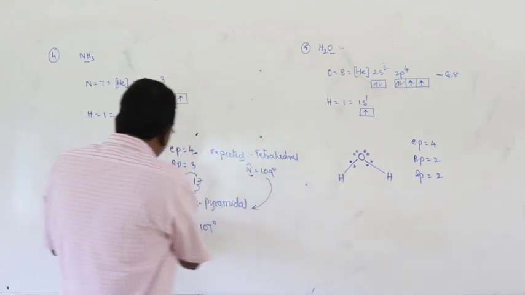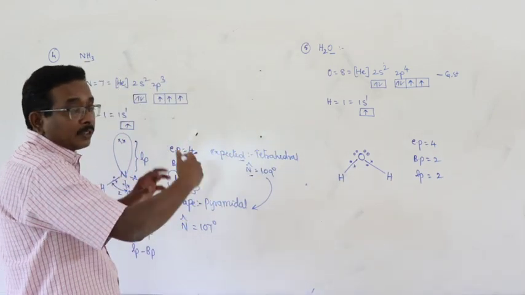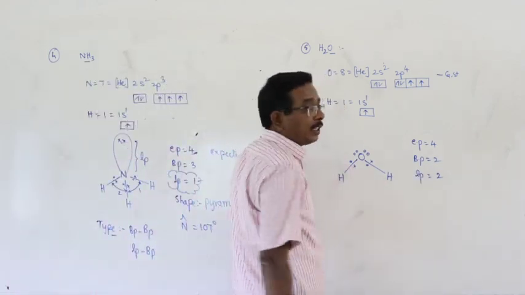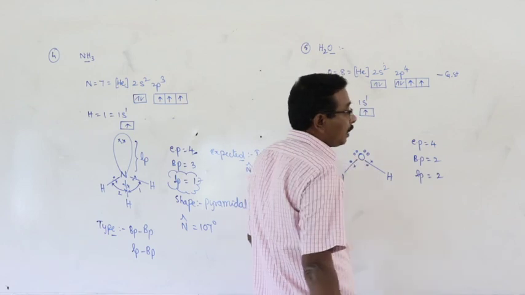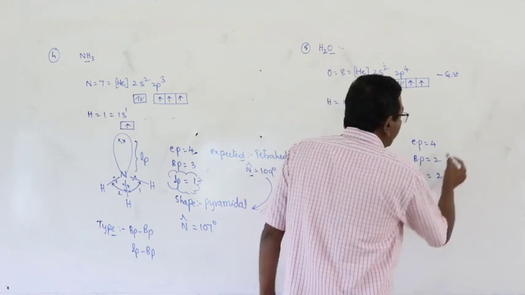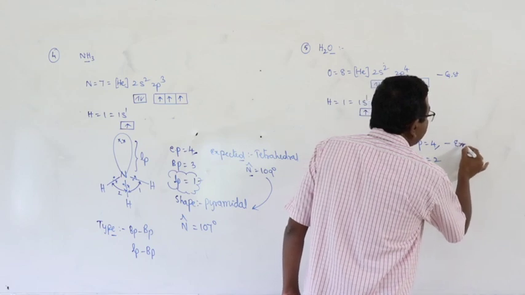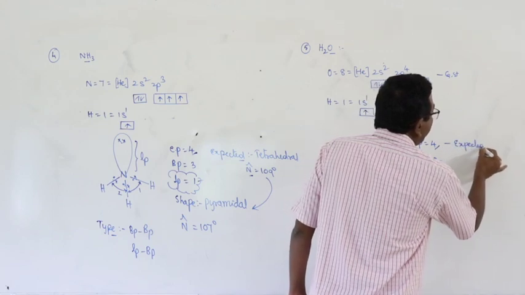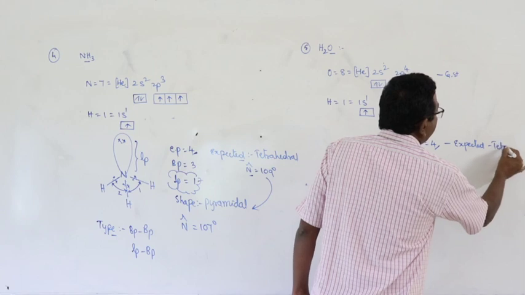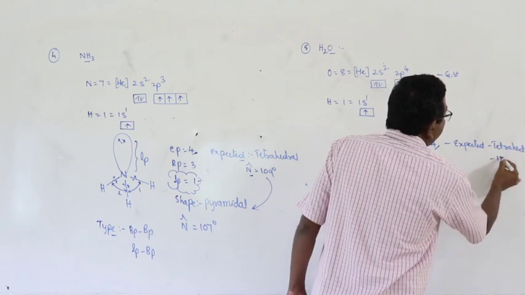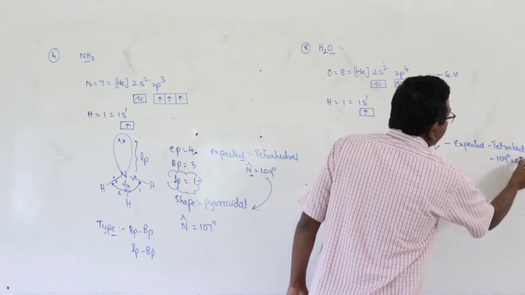You have to think about the repulsions, types of repulsions, number of repulsions. You have to think like that. Here the number of lone pairs is equal to 2, number of bond pairs is equal to 2, electron pairs 4. Based on the number of electron pairs, the shape of the molecule is expected to be tetrahedral. And the bond angle is expected to be 109 degrees 28 minutes.